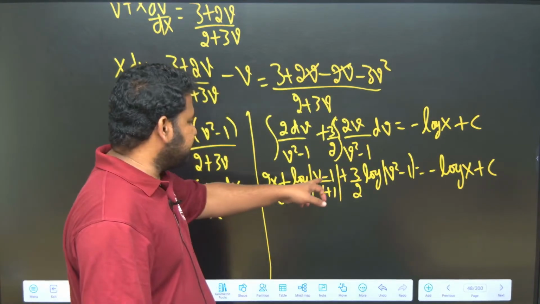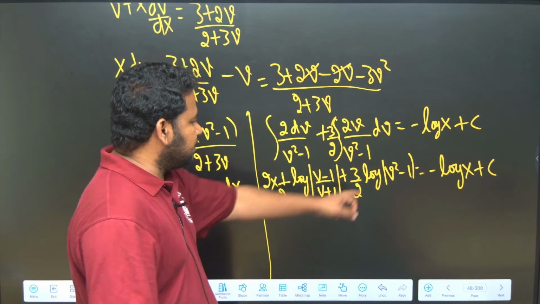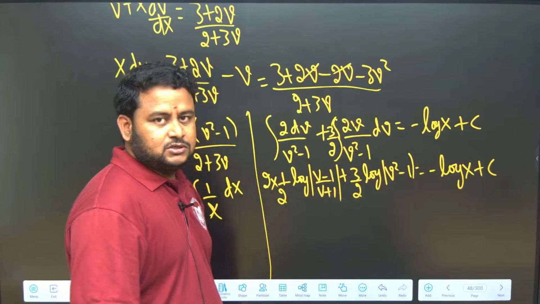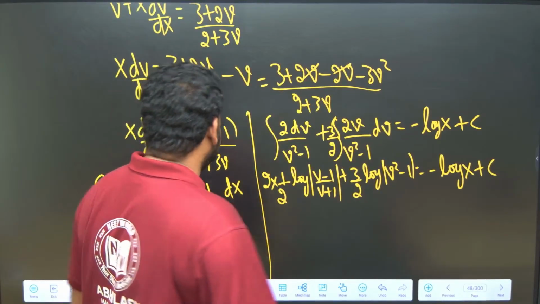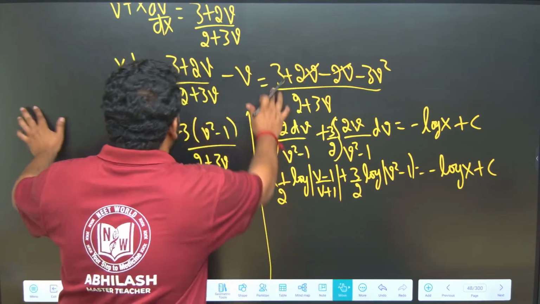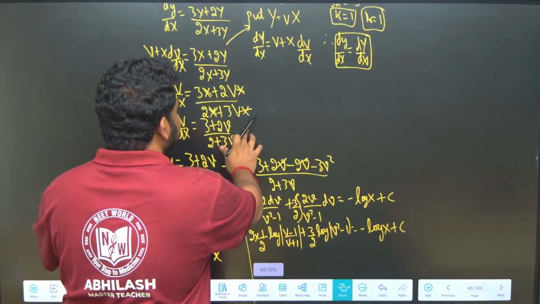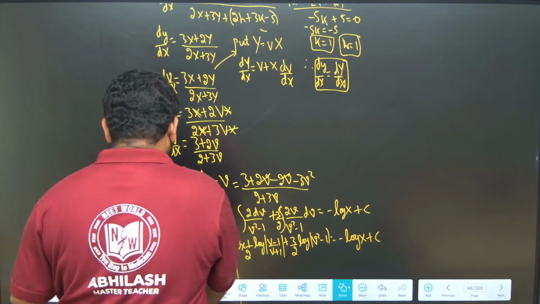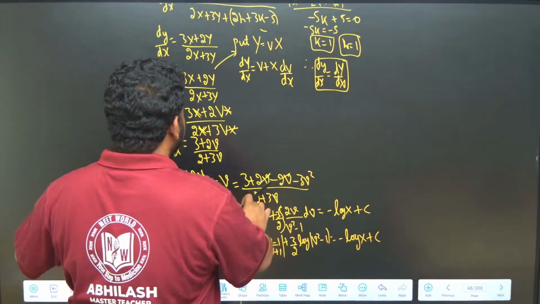Now here we are having v minus 1 by v plus 1. So here also we are having v square minus 1. So what I should do, wherever v is there, what did we take? y is equal to, what did we take? We took y is equal to what?